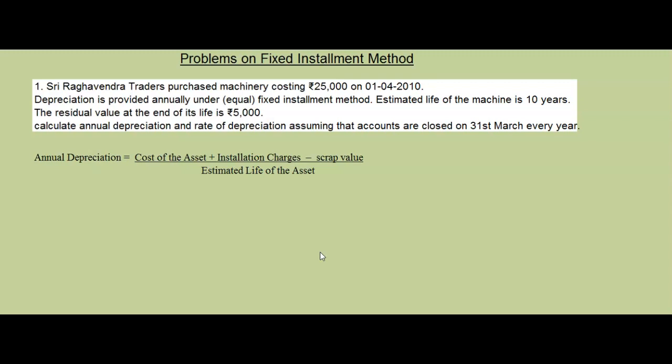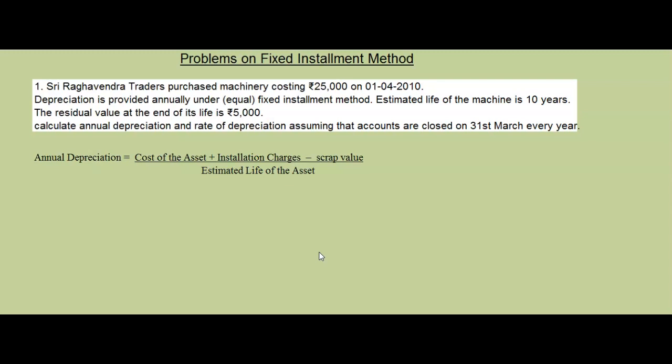That is how we got 90,000: 1 lakh minus 10,000. We purchased it for 1 lakh and sold it for 10,000, so 90,000 is the loss to the business. This way we have to provide depreciation.